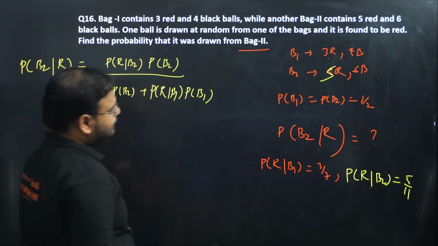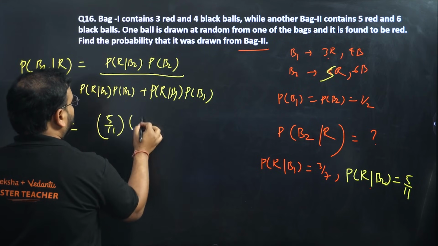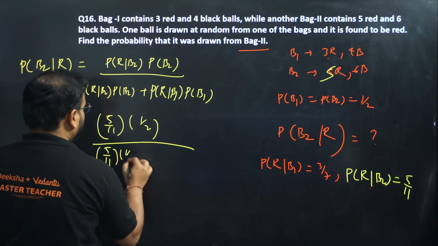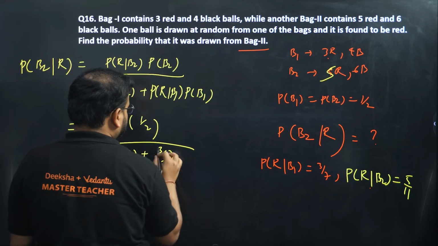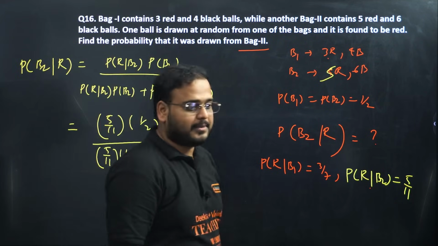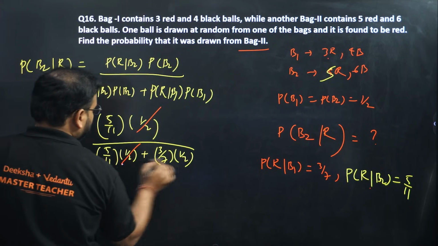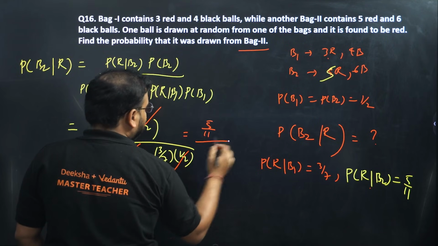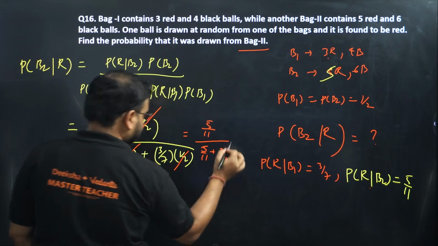Check the values now. 5 by 11 into 1 by 2, divided by the same thing, 5 by 11, 1 by 2 plus 3 by 7 and 1 by 2, because P(B1) and P(B2) are both 1 by 2 only. Okay, calculations now. 1 by 2 cancelled. What I have left is 5 by 11 divided by 5 by 11 plus 3 by 7.